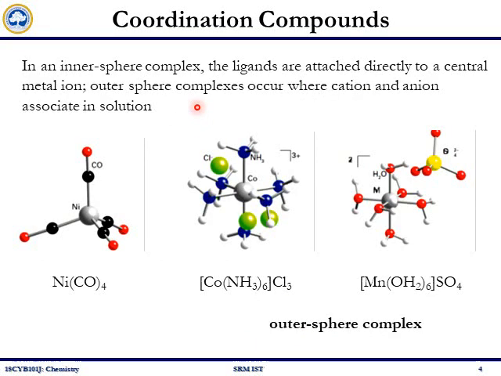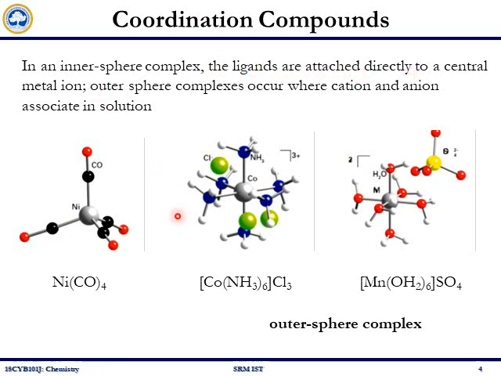Before moving further into isomerism in coordination compounds, let me recall certain terms which we have already seen. We will be using terms like inner sphere complex and outer sphere complex. In an inner sphere complex, the ligands are attached directly to the central metal ion.